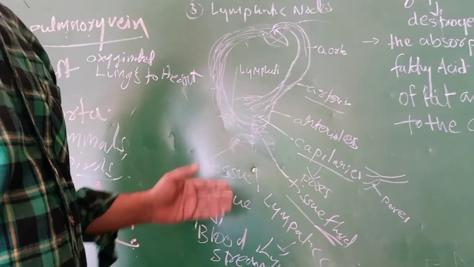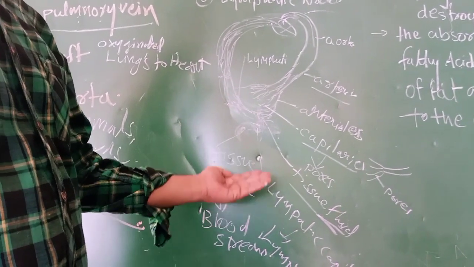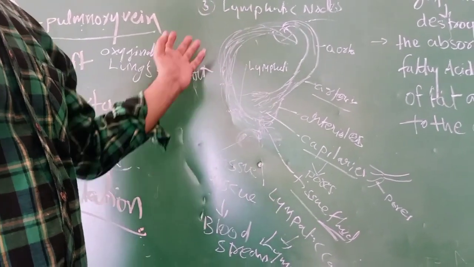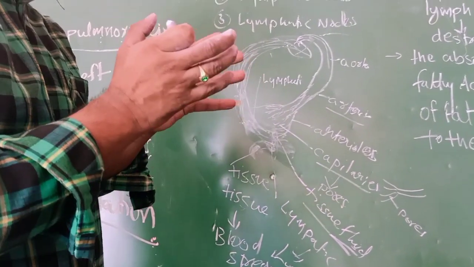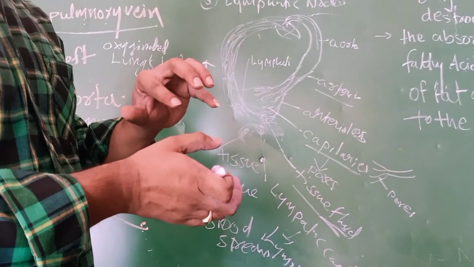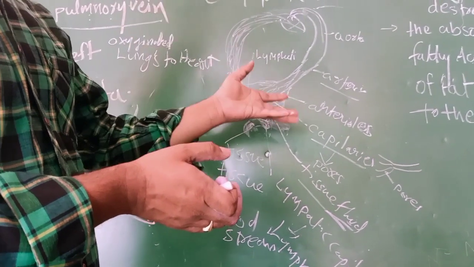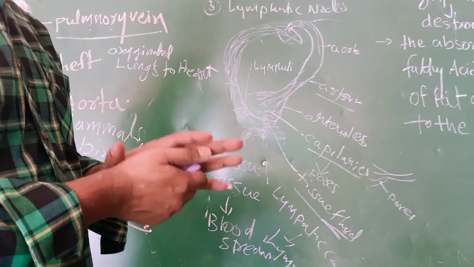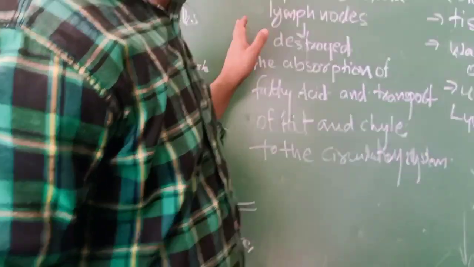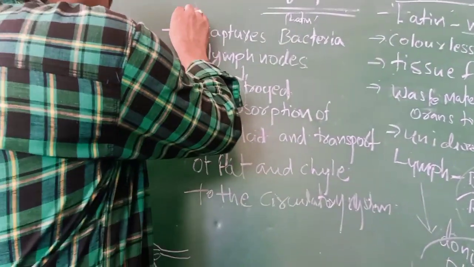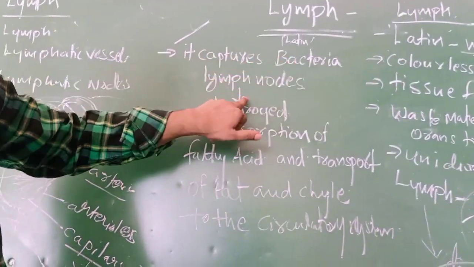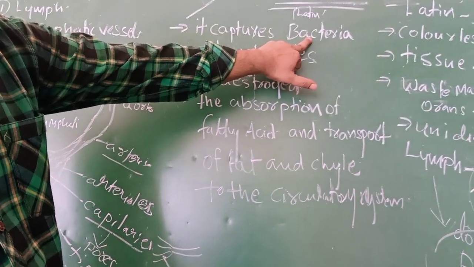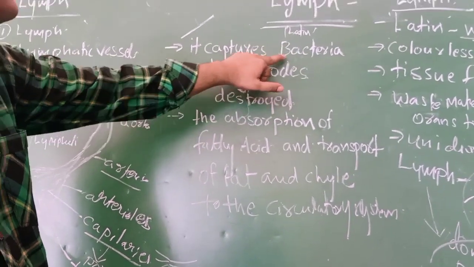It supplies the waste material, like carbon dioxide, from organs to the heart, from tissues to organs. So it is a separate fluid which is essential to supply the nutrients from blood to the tissues. The lymphatic system supplies the waste material. Here, what are the functions of lymph? It captures bacteria. It captures the bacteria in blood, whatever enters the blood, and sends it into the lymphatic node.